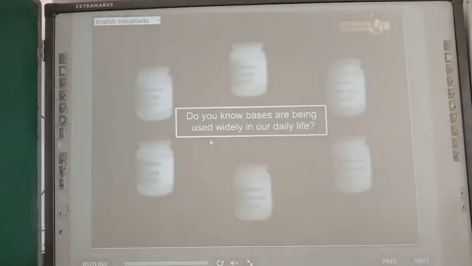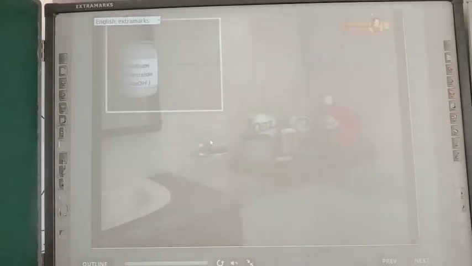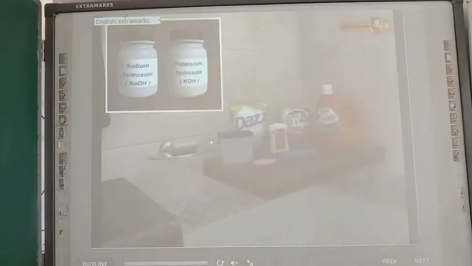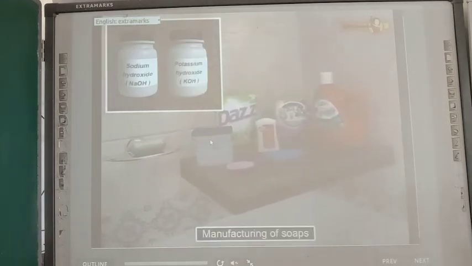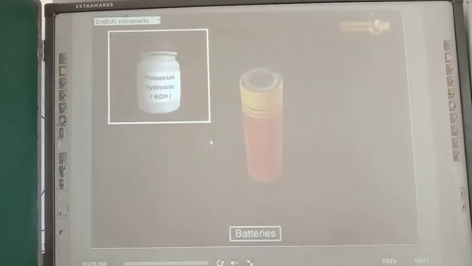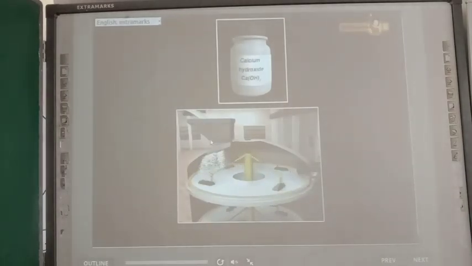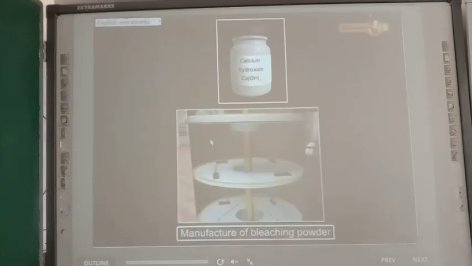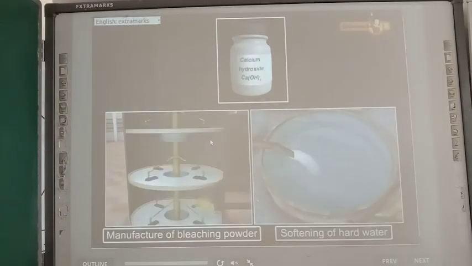Do you know bases are being used widely in our daily life? Sodium hydroxide and potassium hydroxide are used in manufacture of soap. Potassium hydroxide is used in batteries. Calcium hydroxide is used in manufacture of bleaching powder and softening of hard water.